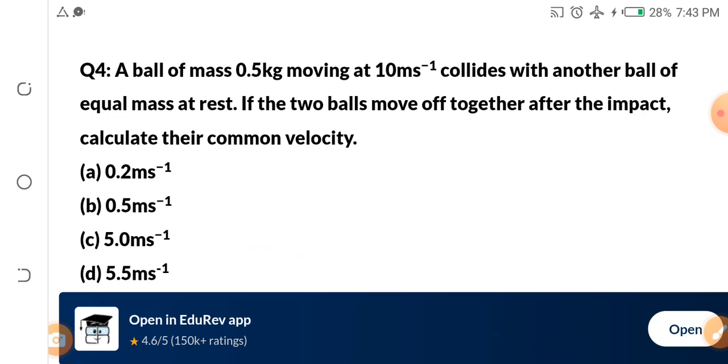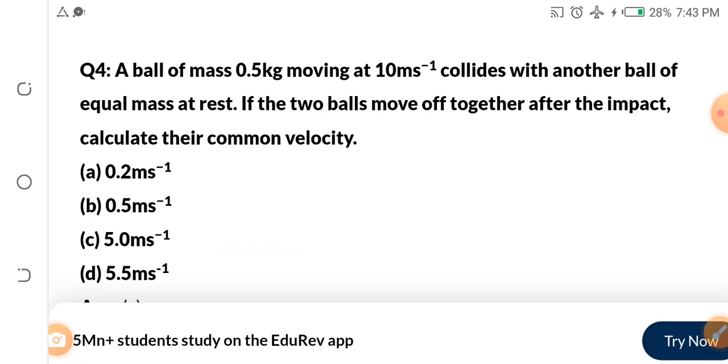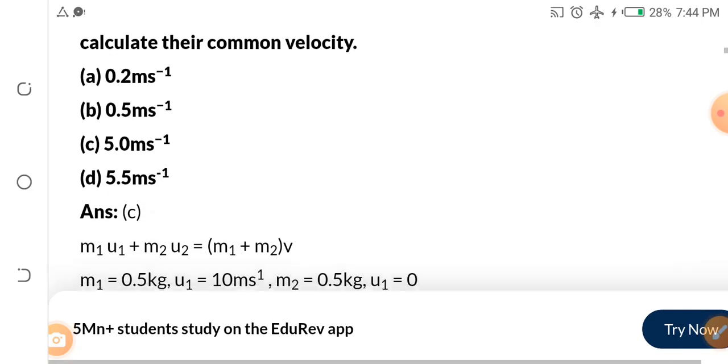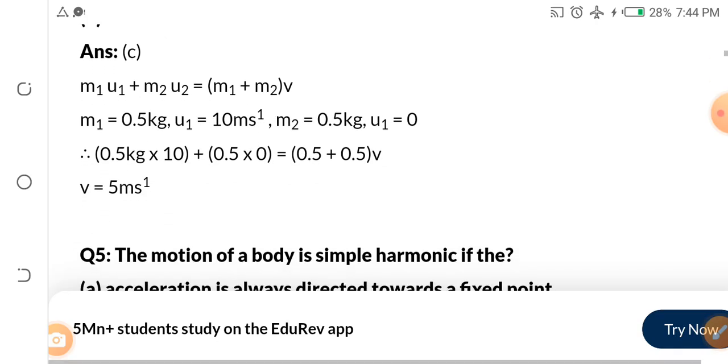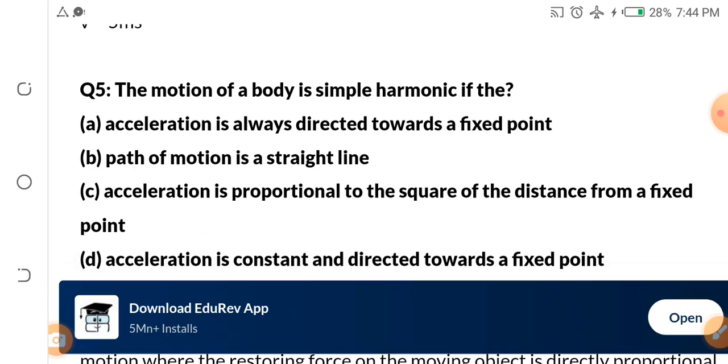A ball of mass 0.5 kg moving at 10 meters per second collides with another ball of equal mass. That means they have 0.5 kg, 0.5 kg. If the two balls move off together after the impact, calculate their common velocity. Okay. Now look at question number 5.